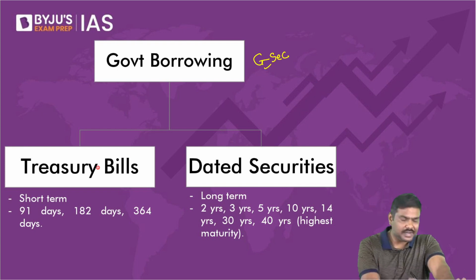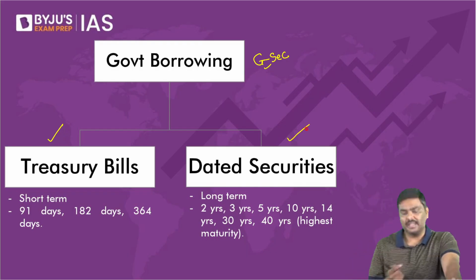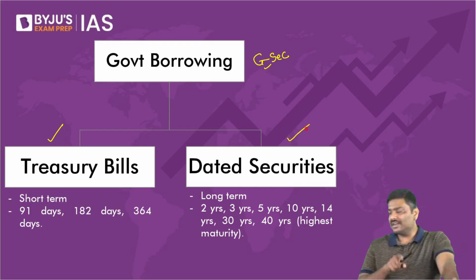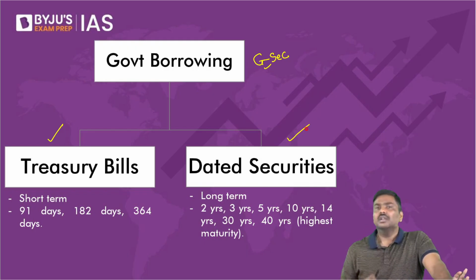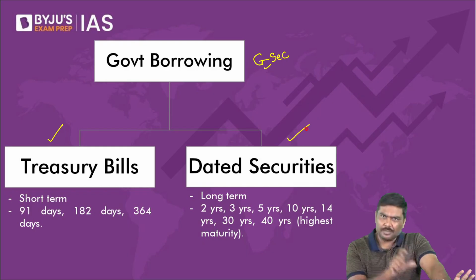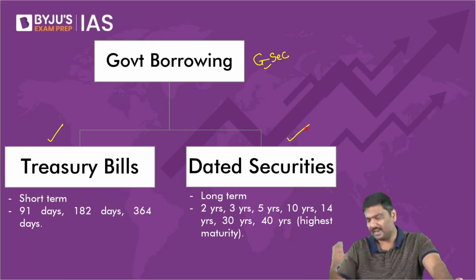One is called a treasury bill. The second one is called a dated security. Now, what is the basic idea of a treasury bill and a dated security? Dated securities will have a maturity period of more than 1 year.